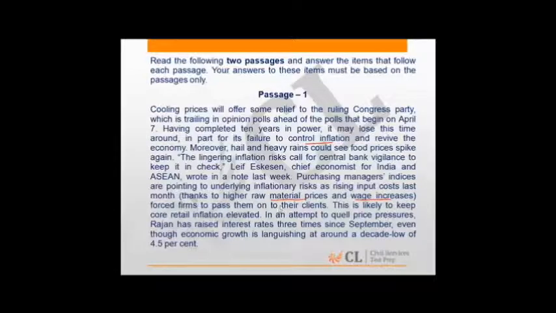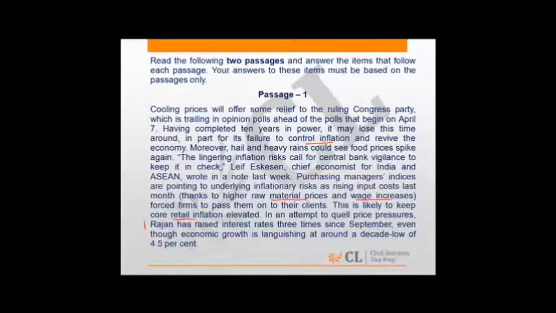So that is actually leading to core inflation. And it also is talking about Rajan, who is the central bank head, whose intervention has been to keep raising the interest rates in order to keep the inflation in check.